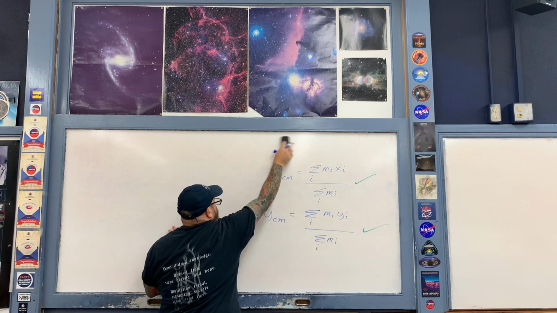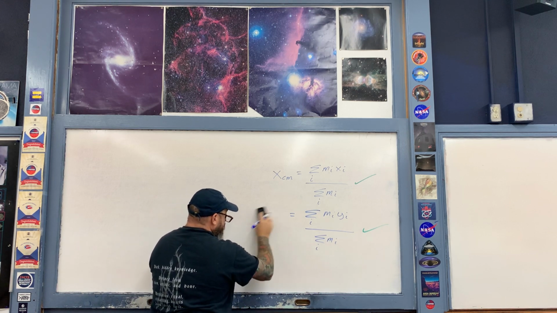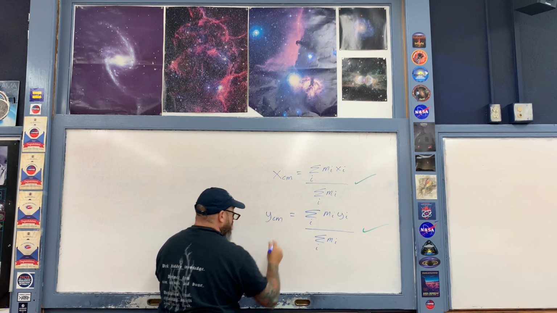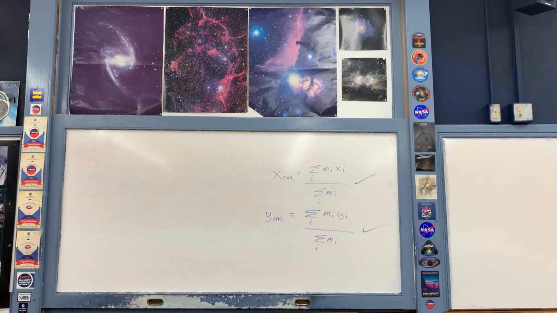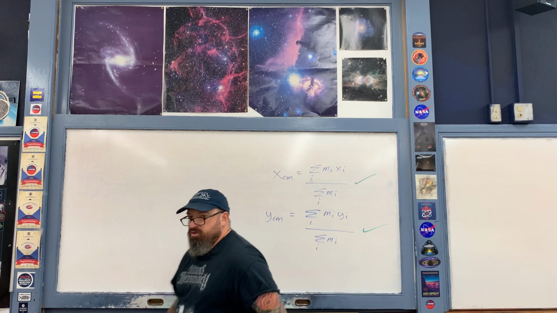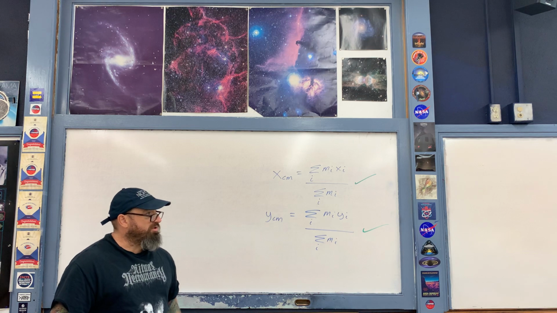Okay, I'm going to keep these 2 formulas here for the X coordinate and the Y coordinate because we're going to refer to these 2 formulas here in our calculation in just a few moments. And now here is the problem. Okay, this particular example here is not given in terms of numbers. I'm just going to use some letters here to describe the various positions of the objects.